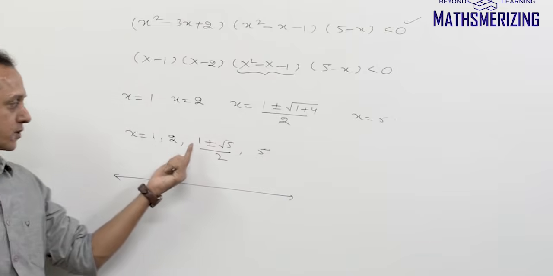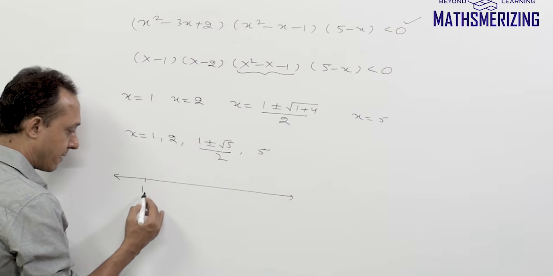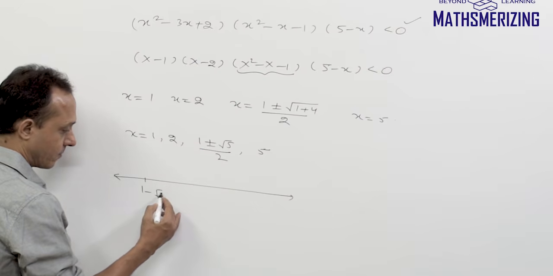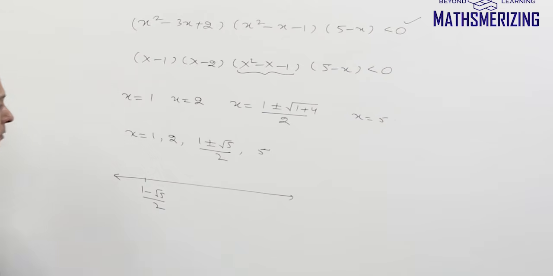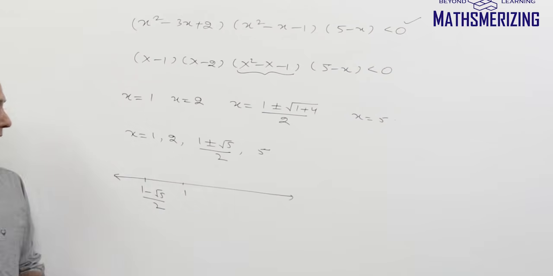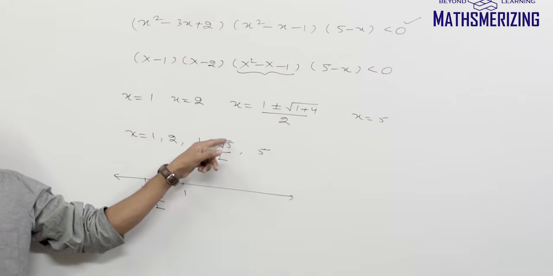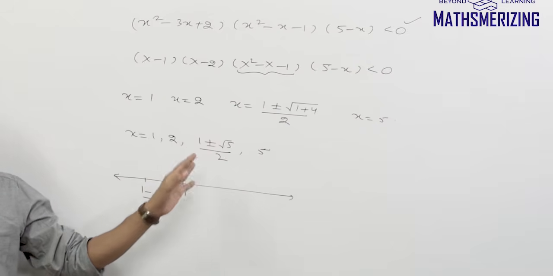What's the smallest one? The smallest value is (1 minus root 5) by 2, followed by 1. Now what is root 5? Root 5 is 2 point something. So 2 point something plus 1 is 3 point something, divided by 2 is approximately 1.5 something.